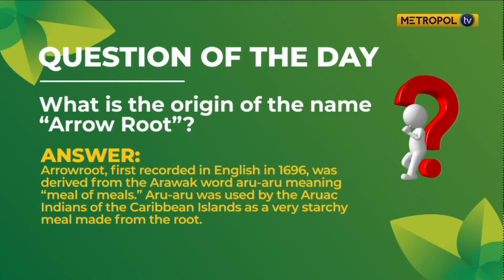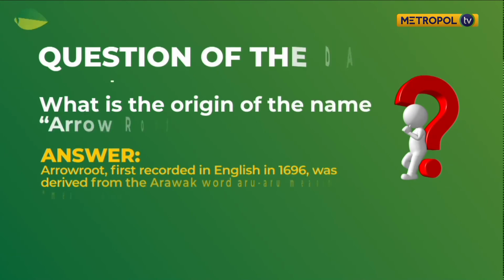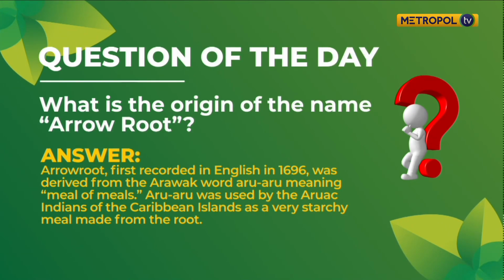Now, we're going to look at our answer for our question of the day today. Arrowroot was first recorded in English in 1696. That was a while back. It was derived from the Arawak word aru, meaning meal of meals. Aru was used by the Arawak Indians of the Caribbean islands as a very starchy meal made from the root. So now you know the answer for our question of the day today.